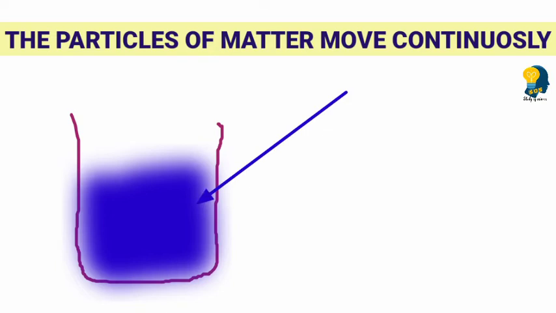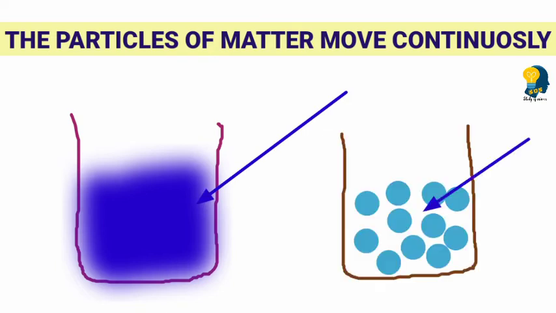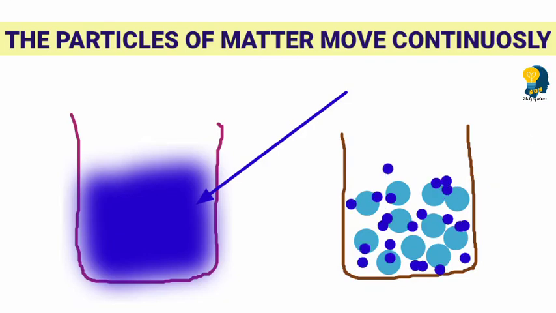It is because there was some space present between the particles of the water. So that space gets occupied by the particles of the ink, and the particles of the water and the ink get evenly intermixed.